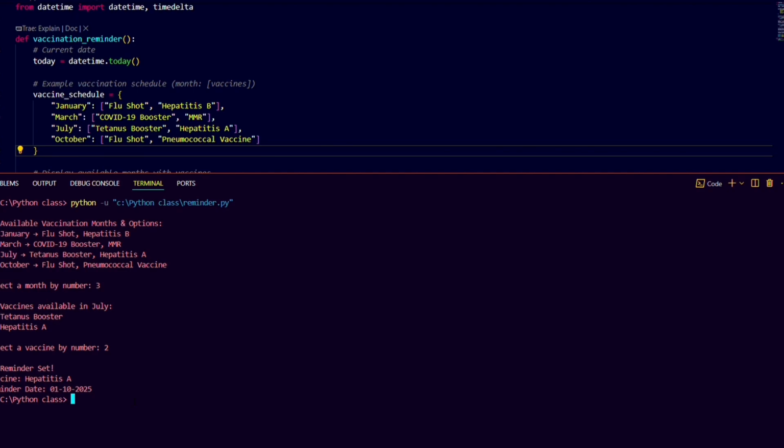This feature gives vaccination reminders in rural areas, because most people don't know when a vaccination is going to be held. It will tell you on which date and at which time the vaccination is going to be held. So this is a useful feature for rural areas. These are all the features of our health chatbot, which are going to be useful for rural areas to help them with their health issues. Thank you.